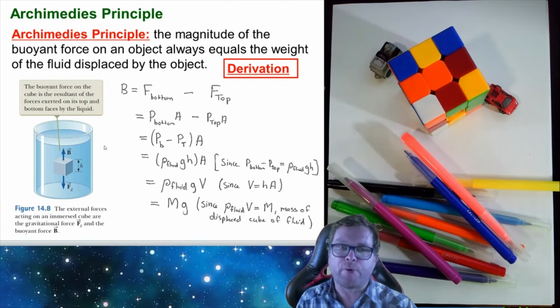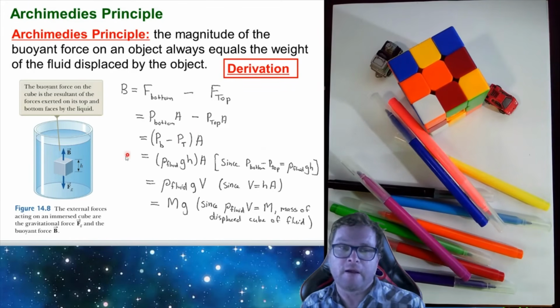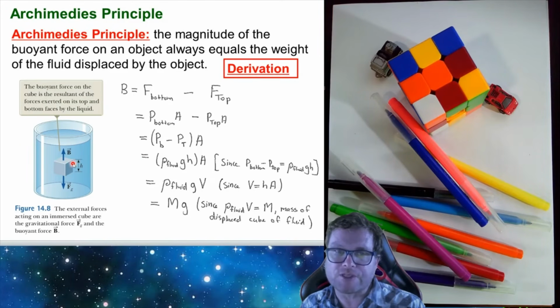We also prove Archimedes' principle. And the way we do this is by looking at a little block of the liquid, which is something that we've done before. And what we do is we look at the two forces. So we'll have a force at the bottom and we'll have a force at the top. And the buoyancy force is going to be the difference between these two forces.